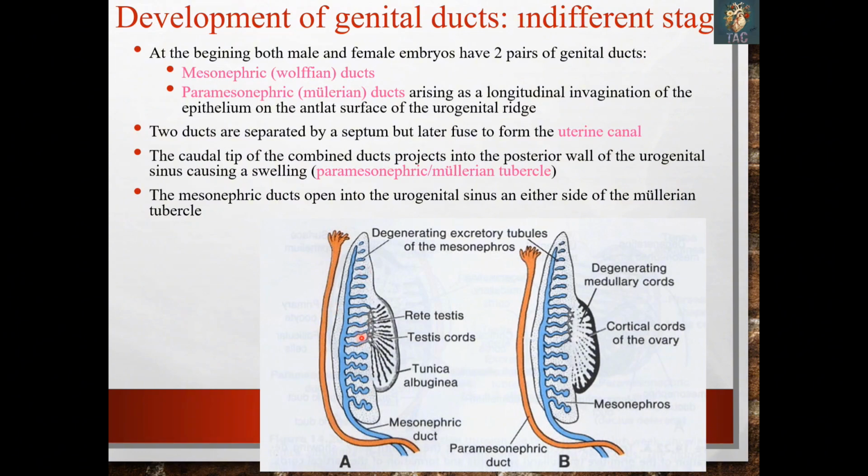Here you can see the mesonephric duct, and lateral to it there is an invagination of the coelomic epithelium, which is initially present in the form of a ridge. It forms a tubular structure, the paramesonephric duct. This paramesonephric duct, in its lower part, is present lateral to the mesonephric duct, then it crosses it anteriorly and comes to lie medial to the mesonephric duct.